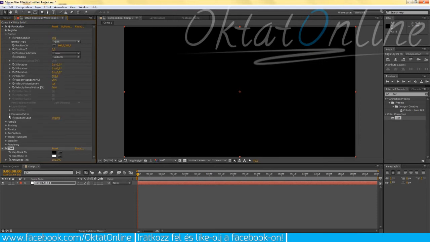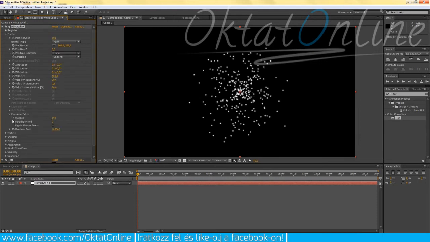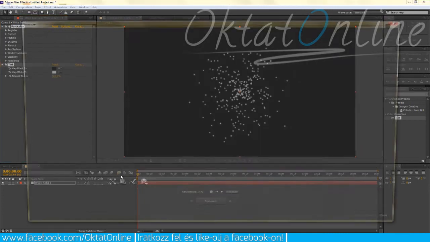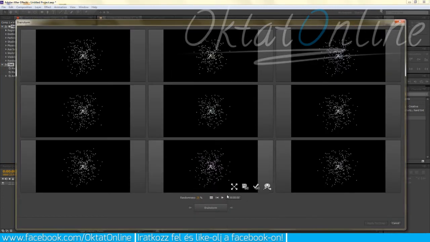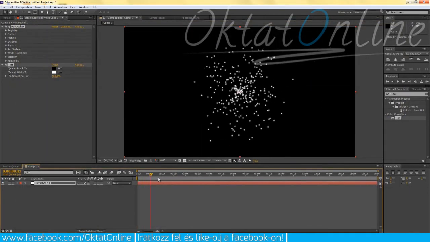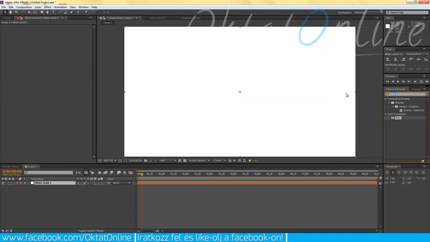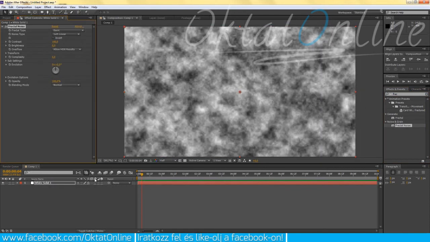Let's just quickly set the pre-run to 100 so that we get some stuff out of here. And it's not gonna turn out real interesting because Particular is a motion-based effect, which means that it needs time to show what it's got. But let's just say that Fractal Noise is one of the most interesting effects once we're talking about Brainstorm.